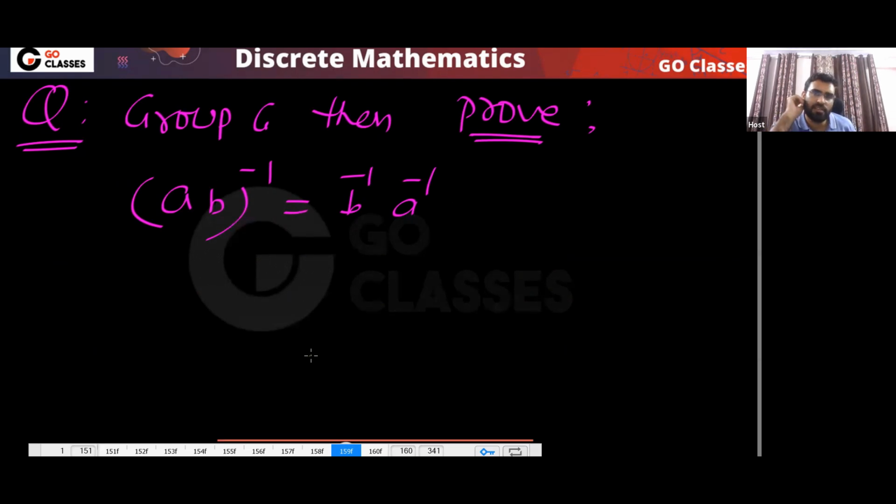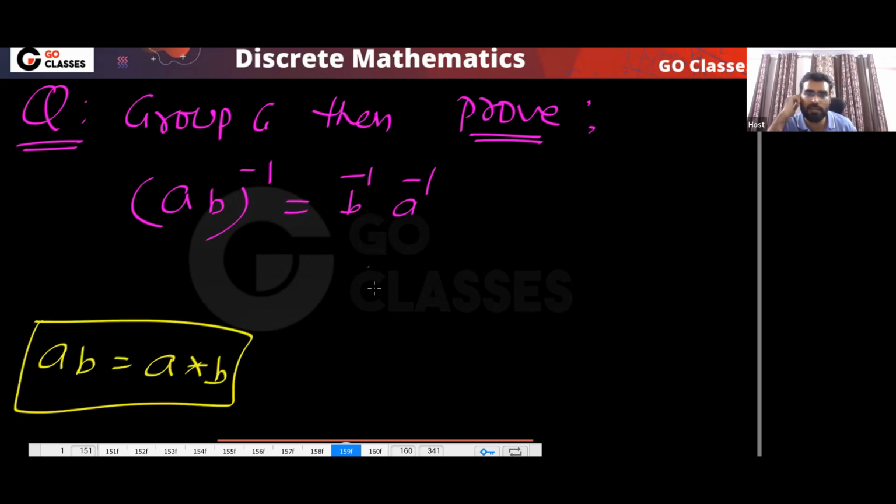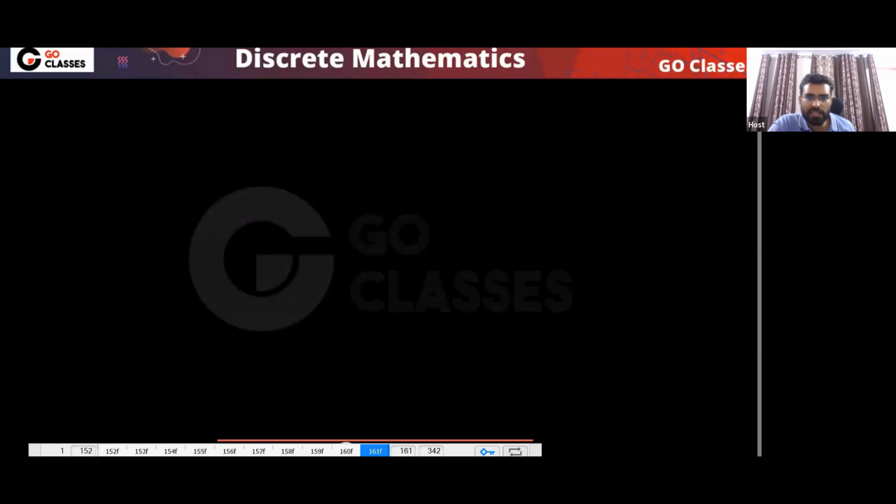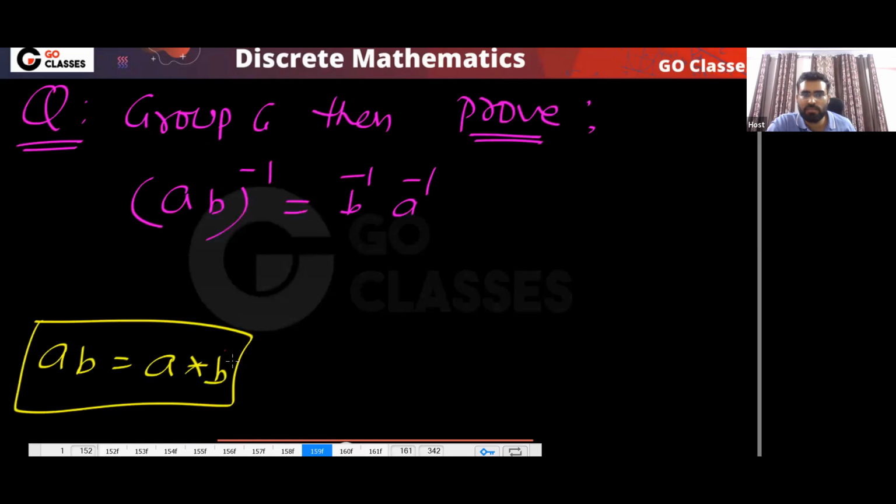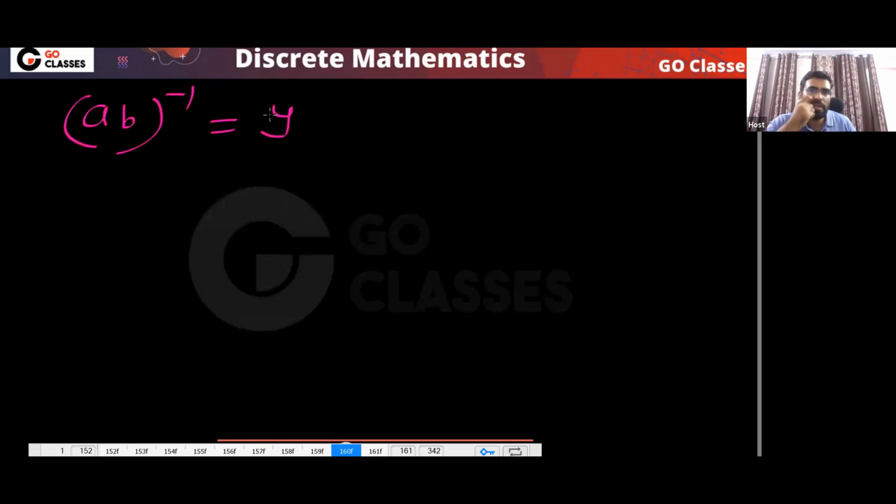What is the idea? What do you think? See, the idea is very simple. The question is talking about the inverse of AB, right? Remember what this AB means? This AB simply means A star B. So the question is talking about AB whole inverse, so just apply the definition of inverse. Let's assume the inverse of AB is Y.